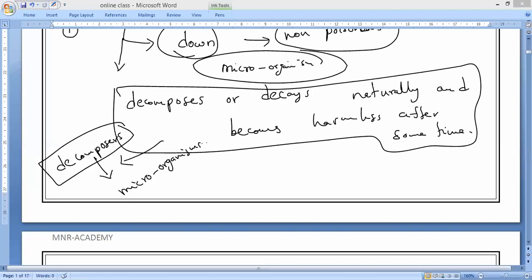Call your friends also, let them join. Kavya, have you understood? Biodegradable waste. Call your absentees. Biodegradable waste.